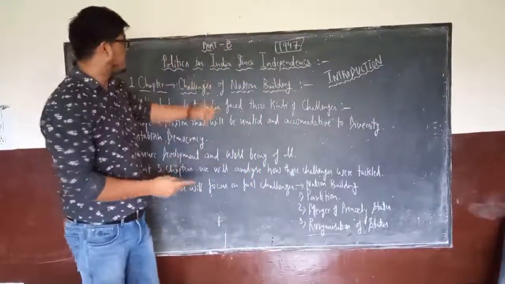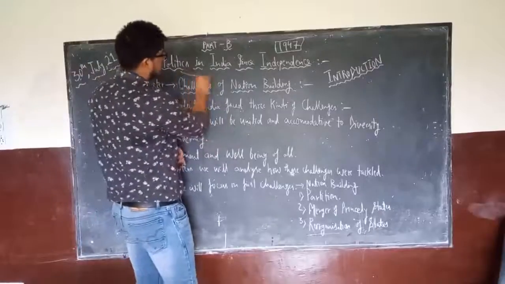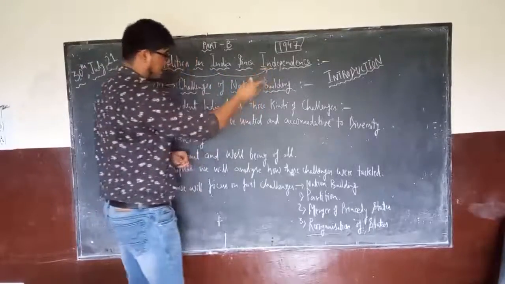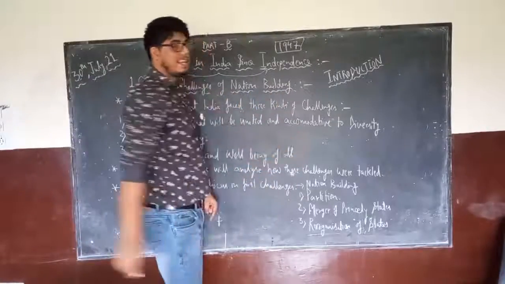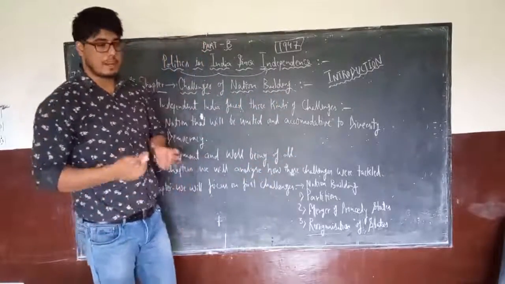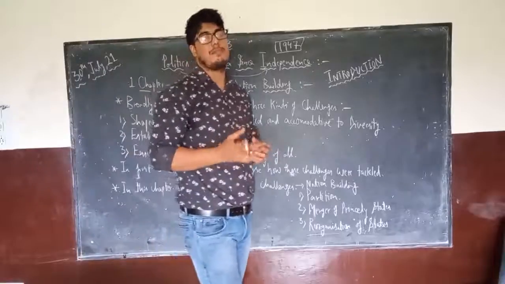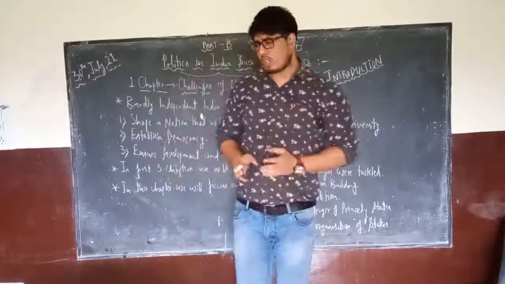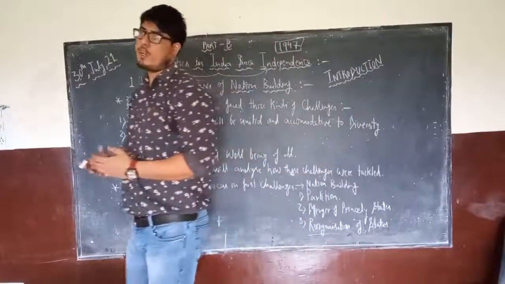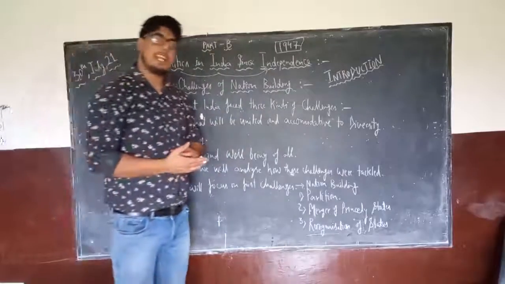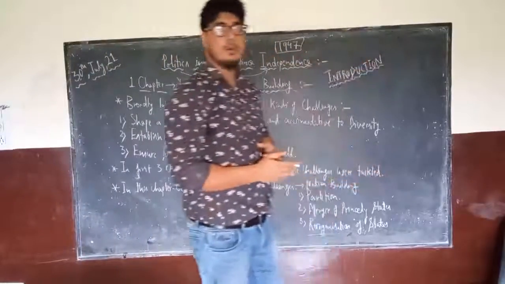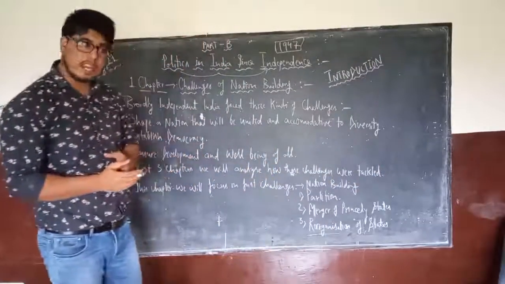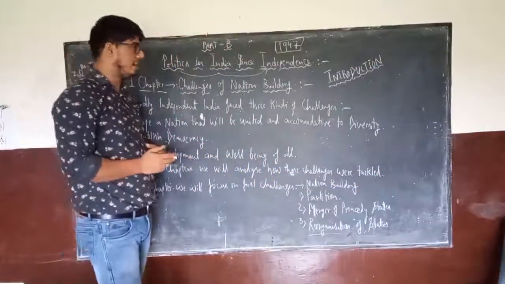So it's written, since we are talking about the politics in India after independence. The first thing was challenges of nation building. As soon as we attained independence on the midnight of 14th and 15th August, there was a special Constituent Assembly session which was headed by Prime Minister Jawaharlal Nehru, the first Prime Minister of Free India.